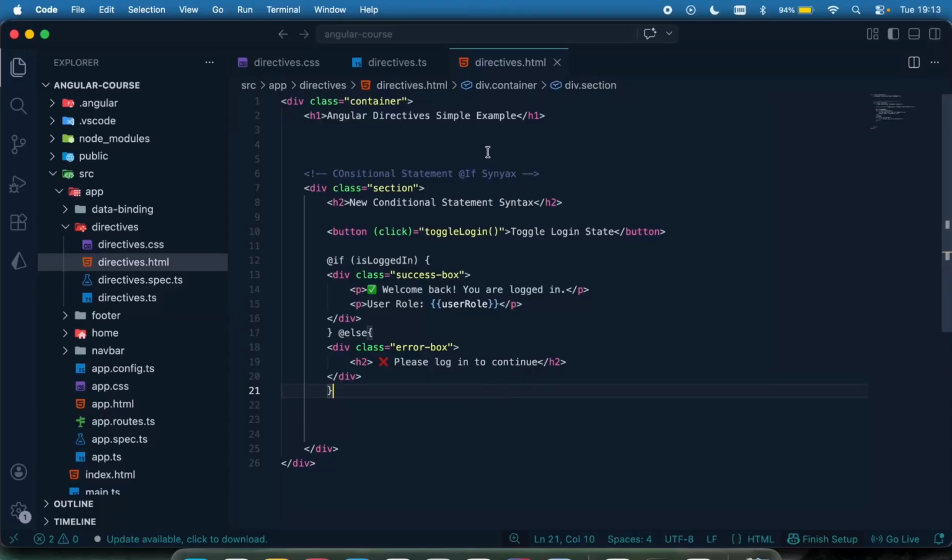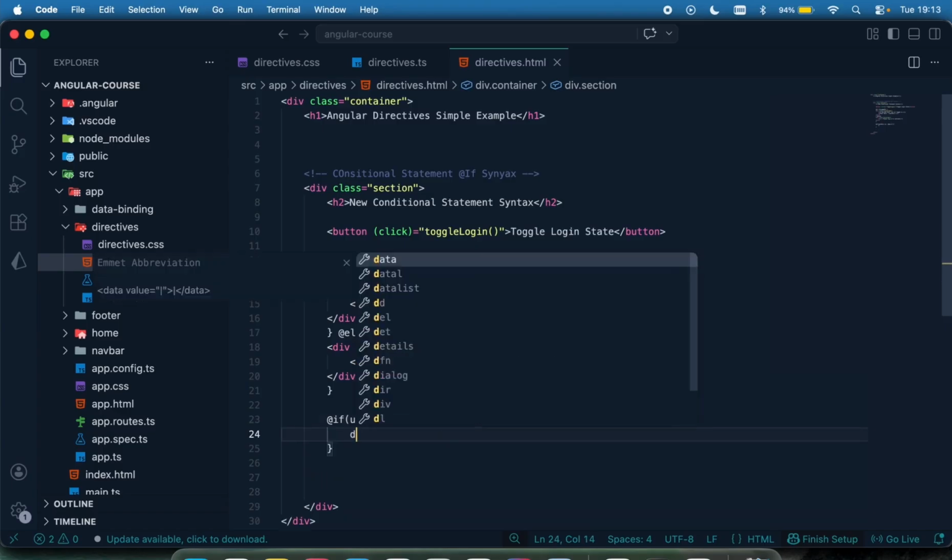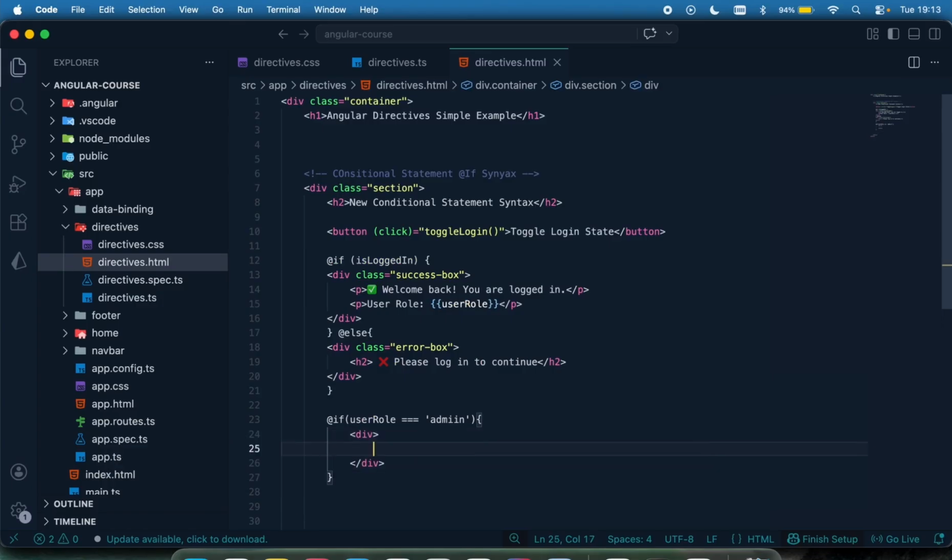Now, before I show you how to use the older syntax, let me just quickly show how to use multiple conditions. So I'm just going to continue right here and say @if again, let's say if the user role is admin, right? Then I'm just going to render this right here. And then I'm just going to say admin access, and then I can say you can delete and edit anything, something like that.